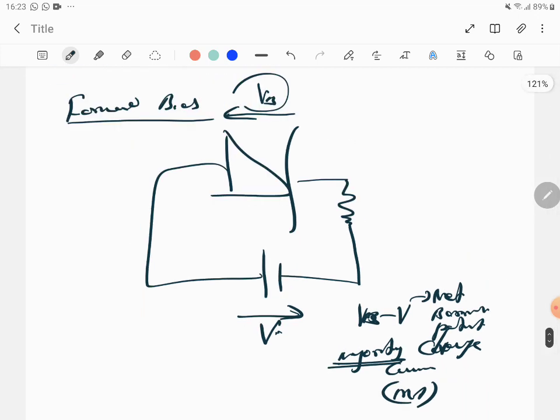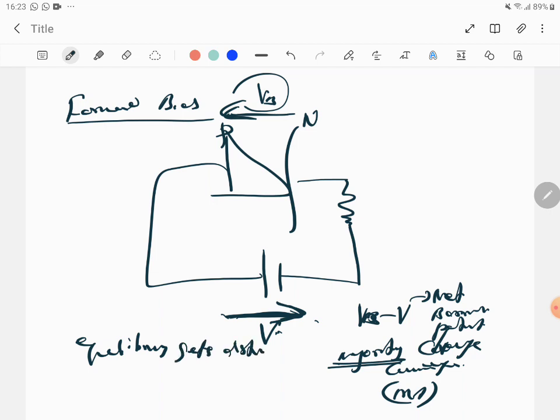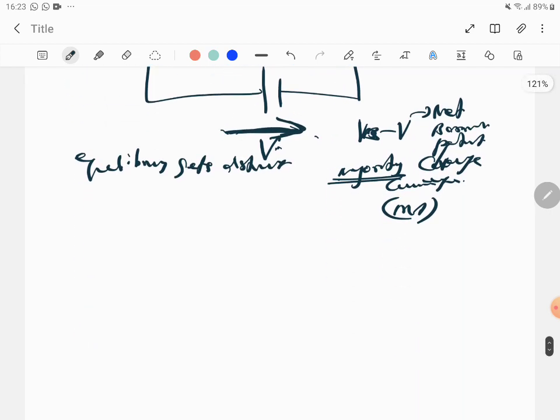So you can write this in your own words. You're doing forward biasing, and when you do that, you know that the applied voltage is from left to right, whereas the barrier voltage is from N type to P type. You can't write right to left because they won't understand, so write N type to P type. And therefore the potential barrier reduces like this, and the net potential barrier decreases. The majority charge carriers start flowing. The equilibrium gets disturbed. That's the keyword: equilibrium gets disturbed. And the majority charge carriers give milliamps current. Okay, so this is what it is.